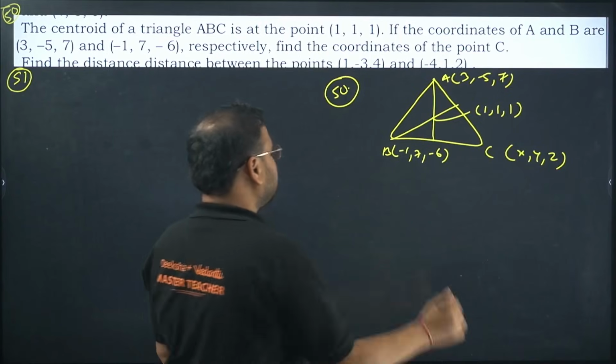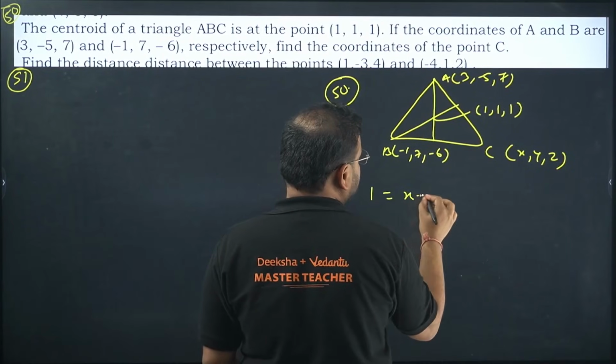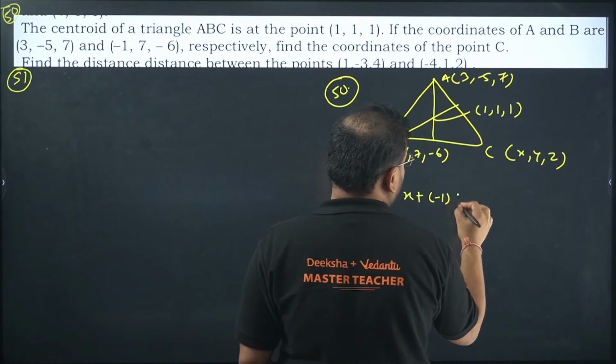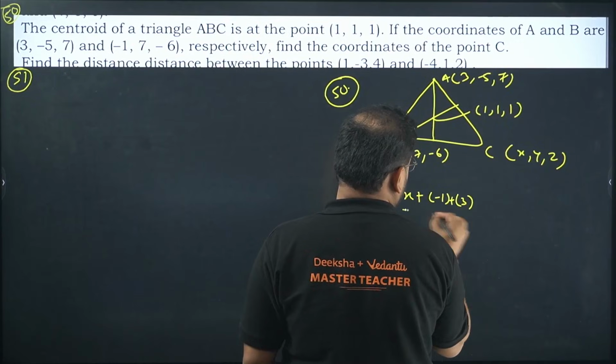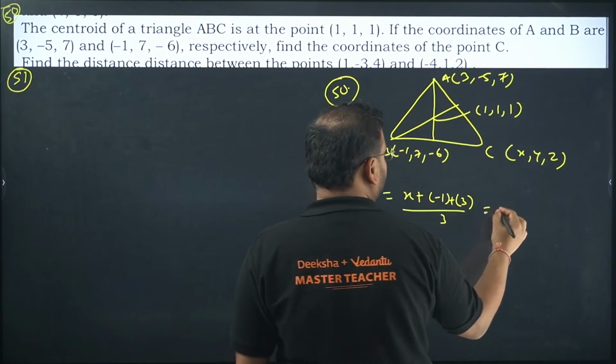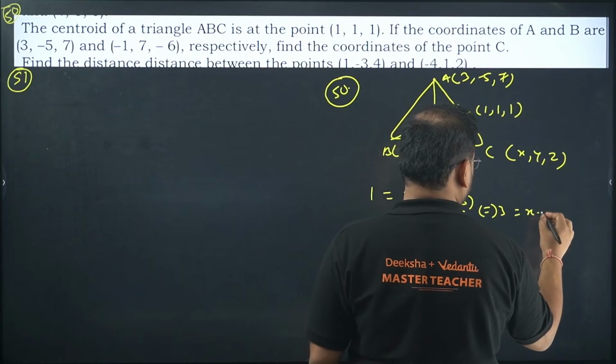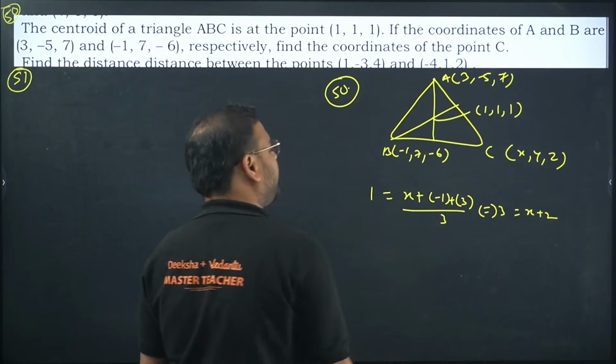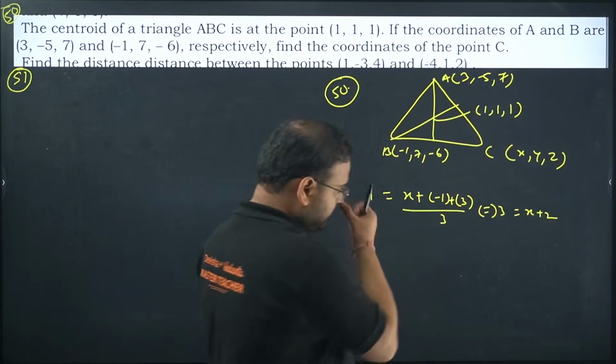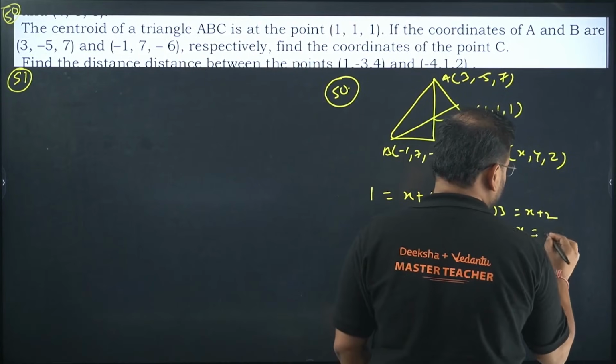Yes, we have. Centroid is given as 1 equal to X plus minus 1 and plus 3 by 3. Solve it over here. You get 3 equals to X plus 2, correct? No, 3 will go over here, 3 into 1, so 3 equals to x plus 2. It means x value is nothing but 1.